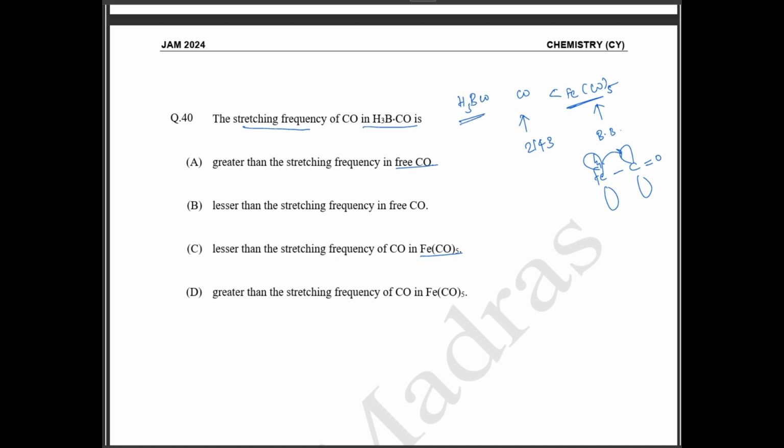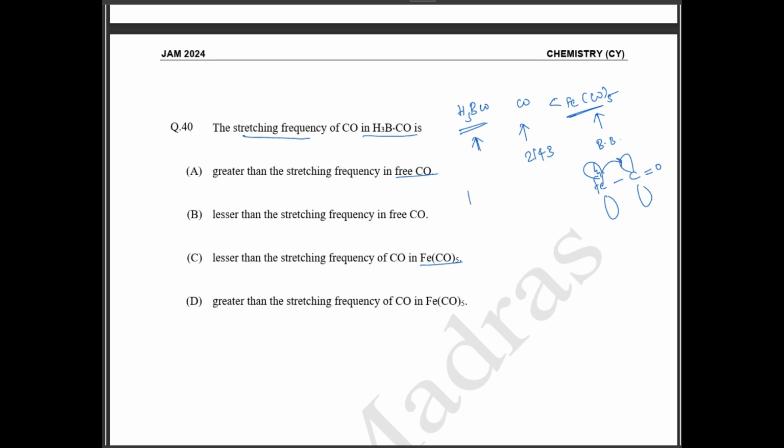Now when it comes to BH3CO, in the BH3CO group it is going to be like this. Both electrons in the carbonyl will be transferred to your boron. So this exhibits sigma non-bonding molecular orbitals, and a small anti-bonding molecular orbital will show up.